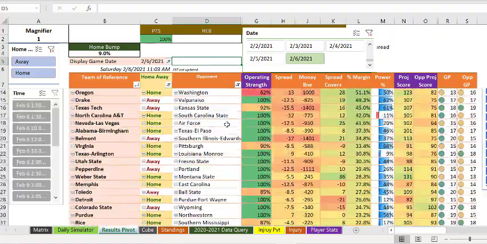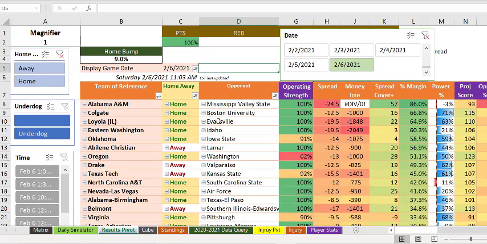Well, I am still in Colorado, although I may be leaving today. And I'm going to be betting. So what's the first thing I want to do when I look at this big, huge sheet? I want to look at my underdogs.